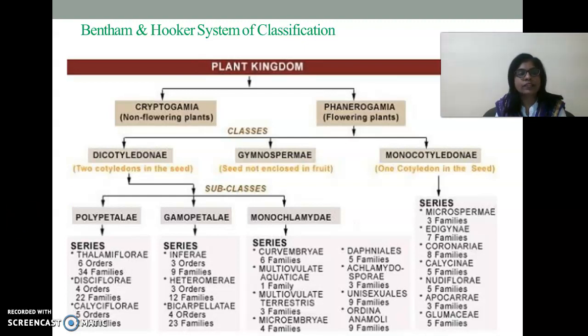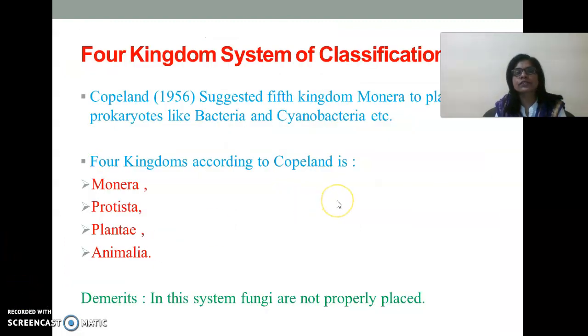So in this manner, a more descriptive and detailed classification is present in the different subtypes of the natural method of classification. The next example of natural method of classification is the four kingdom system of classification, given by Copeland. Copeland suggested the fourth kingdom, that is Monera. All the unicellular prokaryotic organisms he categorized into Monera.